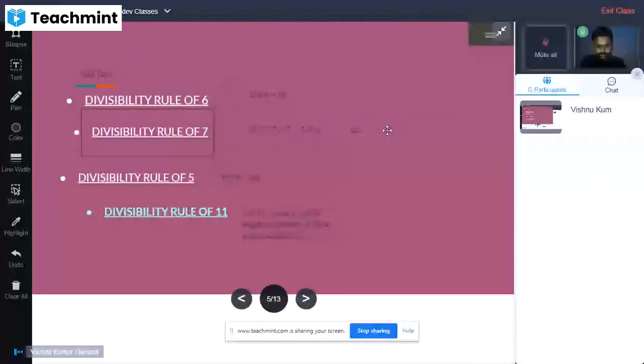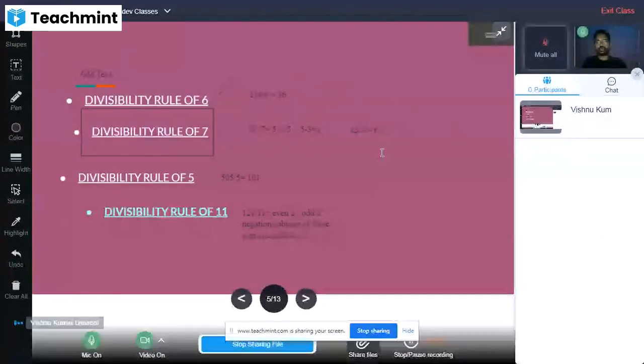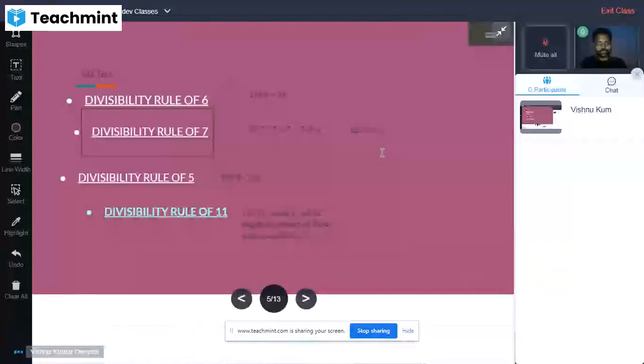If we divide from 7, we will find that this digit is divisible by 7 and gives us a resultant of 6. And if we are checking the divisibility of 7 for this number 42, we have to subtract the ones place from the tens place.